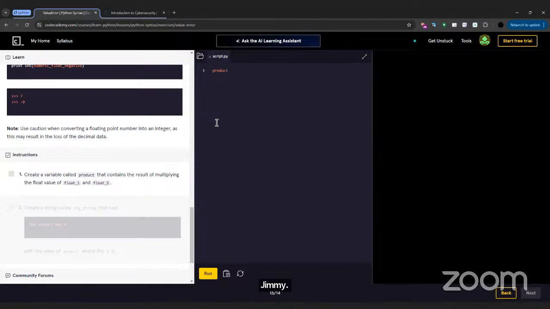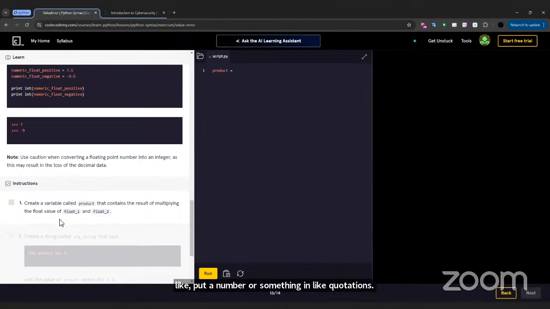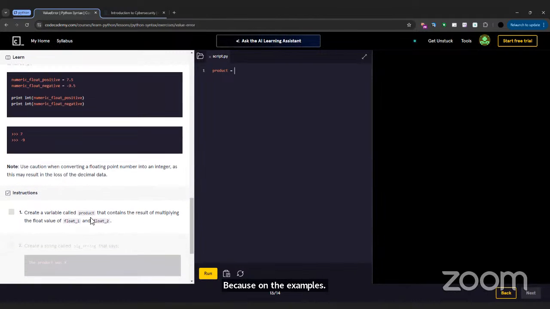I'm not sure, but is it like for the product and then space equals, maybe put a number or something in quotation marks? Because in the examples. No, I don't know. Okay, does anyone else want to help Jimmy out then?